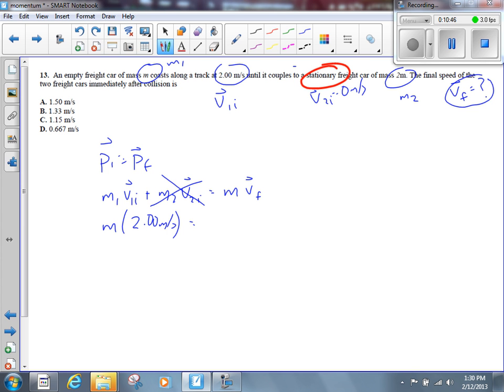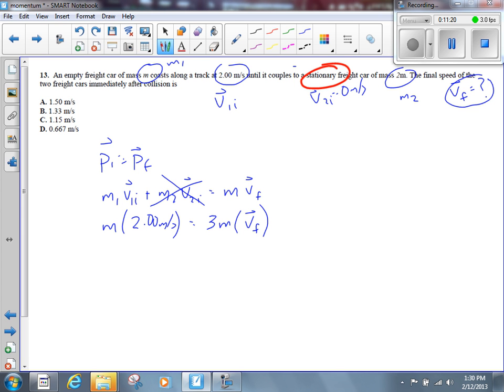What's M on the right-hand side? It's 3M. Right, it's the combined mass. M plus 2M is 3M. We're going to multiply that by the final velocity. Yeah, that's right. We're trying to find the final velocity. So we get two unknowns here, M and V, and unfortunately the M is in two places. Is there a way to simplify this pretty dramatically? What is that? Holly?